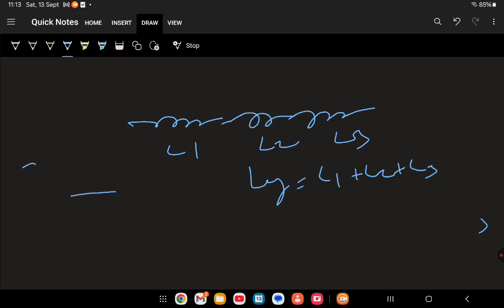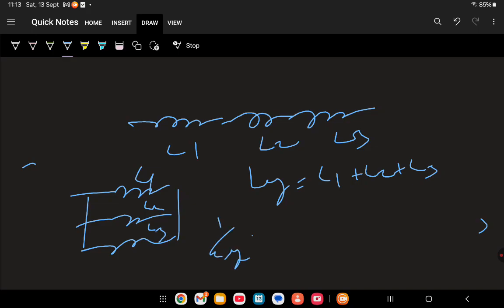If they are connected in parallel, L1, L2, L3, then 1 upon L equivalent equals 1 upon L1 plus 1 upon L2 plus 1 upon L3.